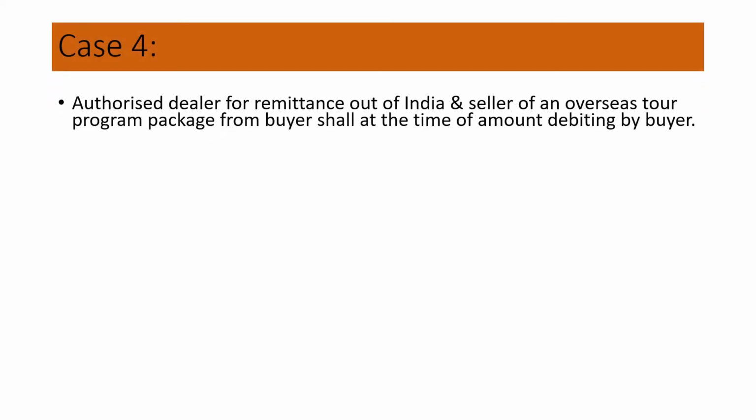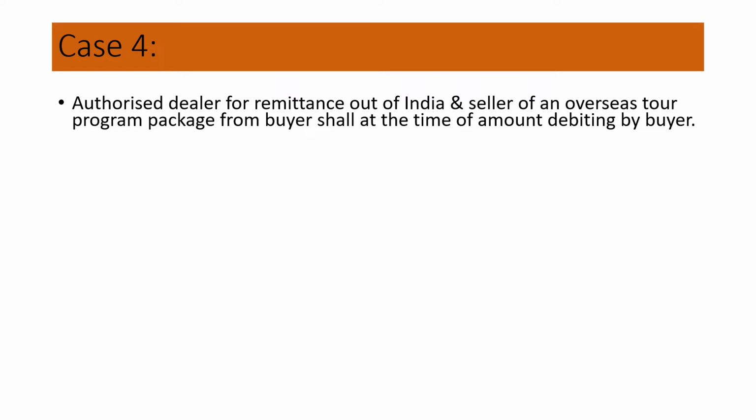It's case 4. It deals with an authorized dealer for remittance out of India and the seller of an overseas tour program package, who shall collect from the buyer at the time of debiting the amount. Here the seller is from a foreign country and the buyer is from India.